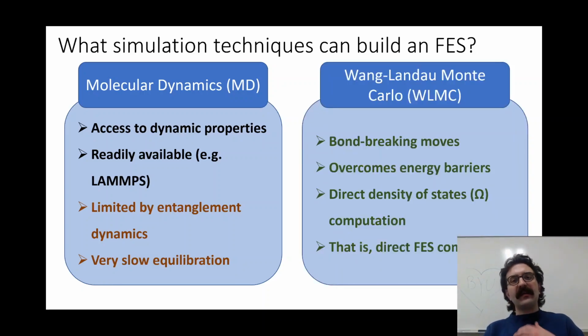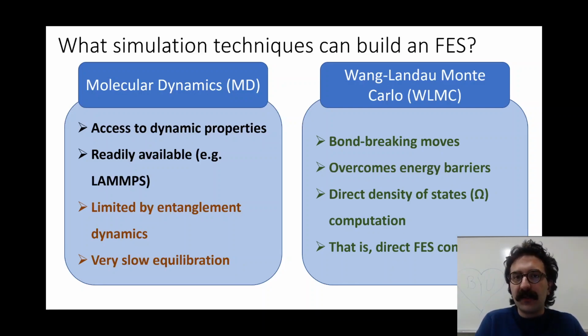However, what we've decided to implement is a Wang-Landau Monte Carlo type simulation, which allows us to break bonds, which helps us overcome entanglement dynamics. It helps us overcome energy barriers and see all of phase space. And it's a direct test of the density of states, which we can use to build a free energy surface like we want.